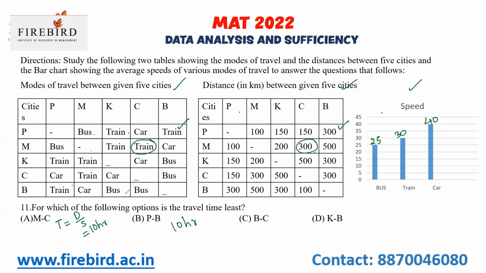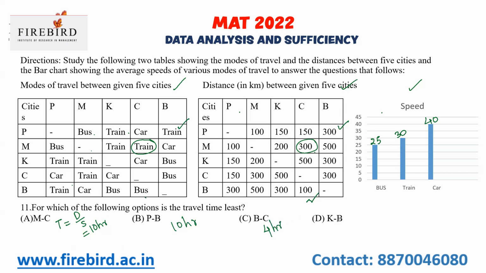The distance between B to C, by bus, is 100 kilometer. The speed of bus is 25 kilometer per hour. 100 by 25, you'll get 4 hours.